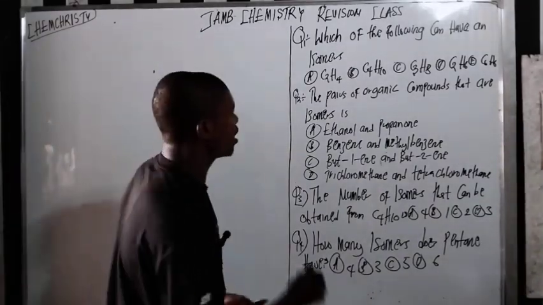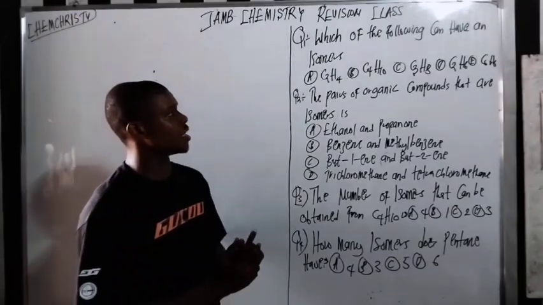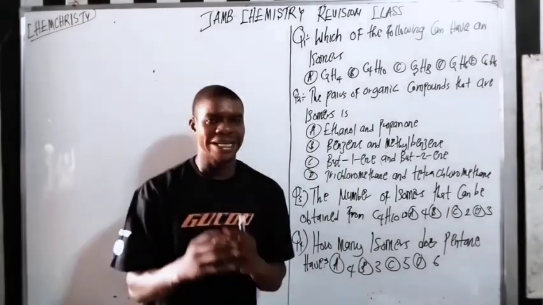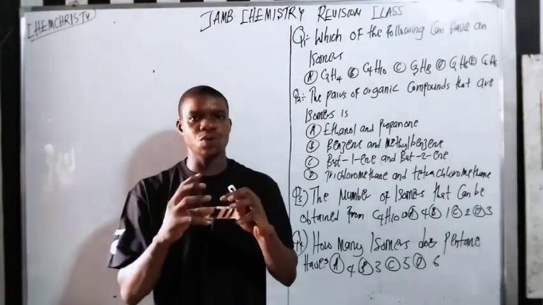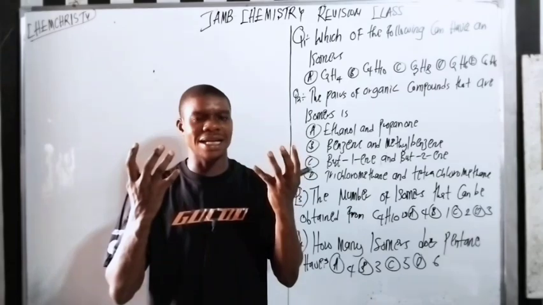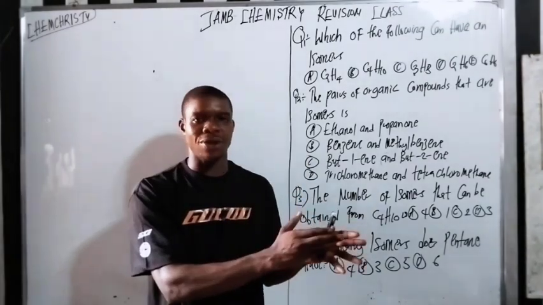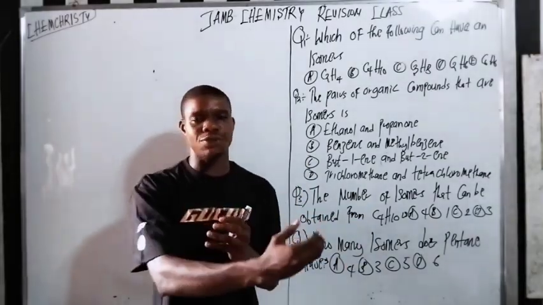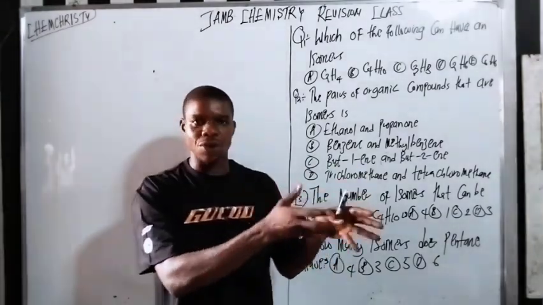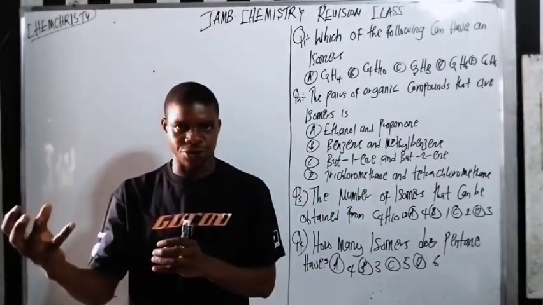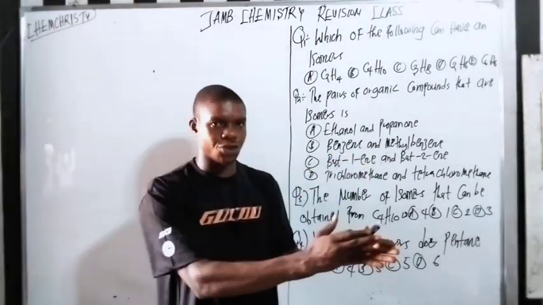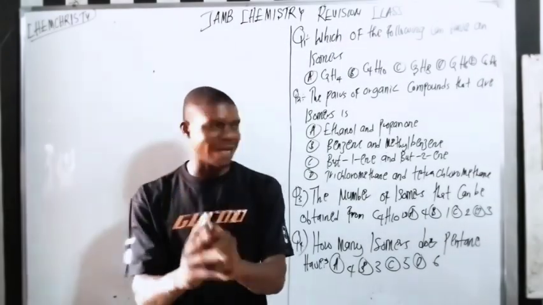If you look at the first one here, they say which of the following are isomers. Remember, isomerism means they have the same molecular formula but different structure. So whenever you see a molecular formula, you have to ask in how many ways you can rearrange this molecular formula to get different structures. When you see a molecular formula, can it have different structures or not? I want to show you that here.